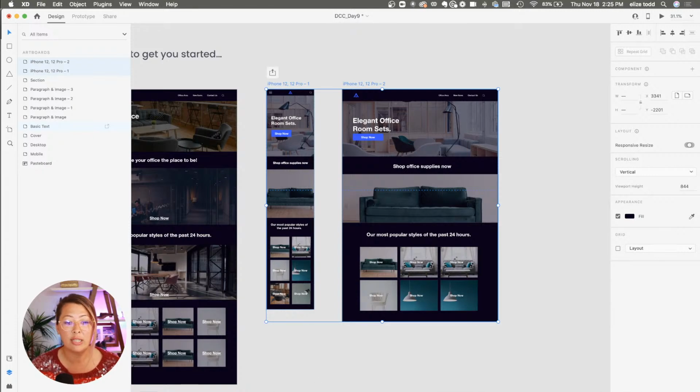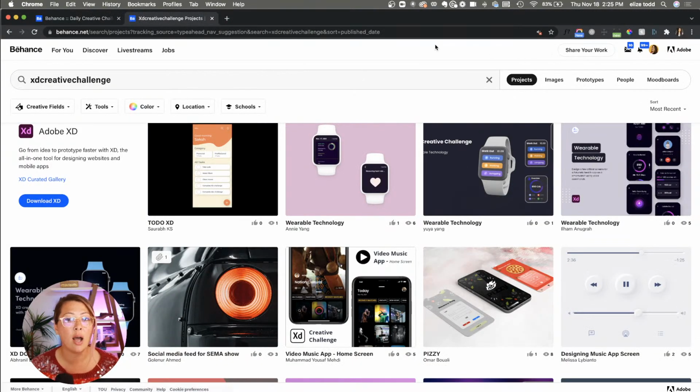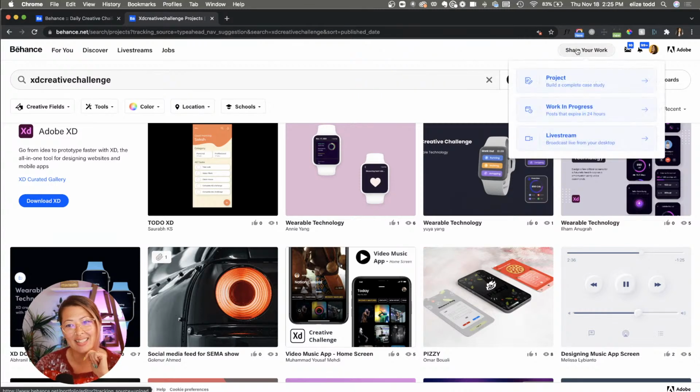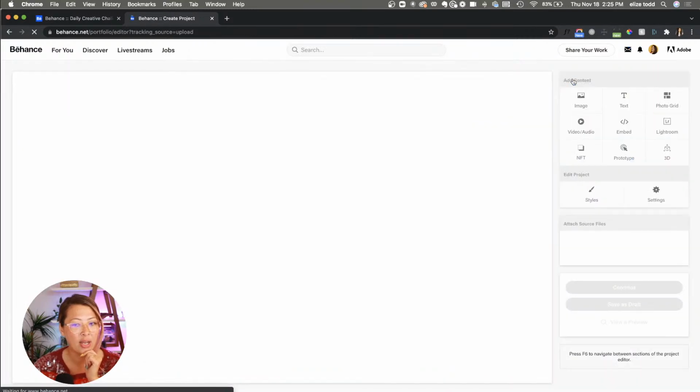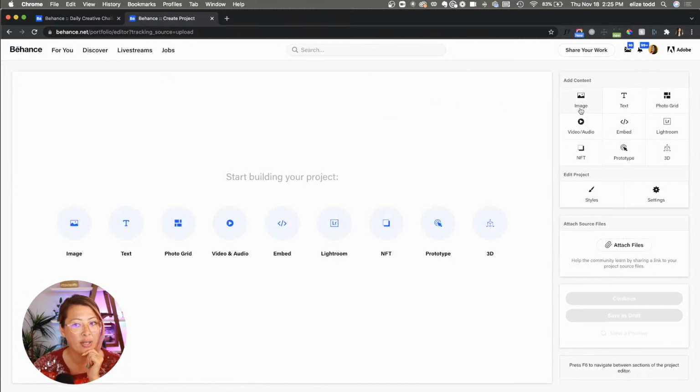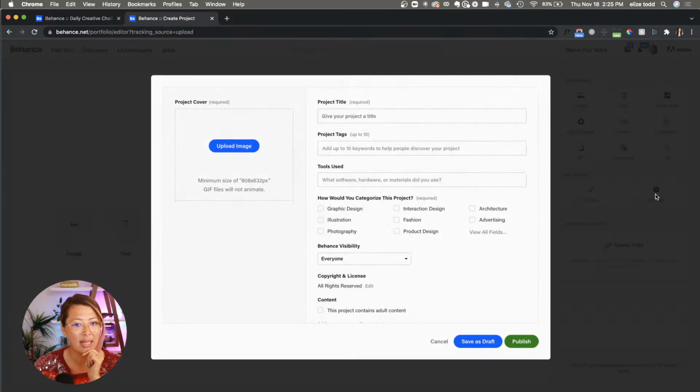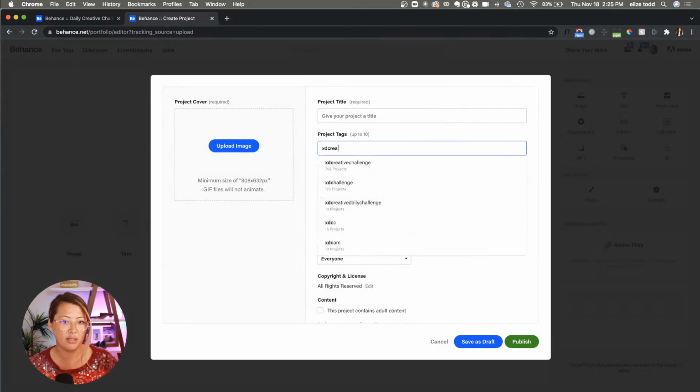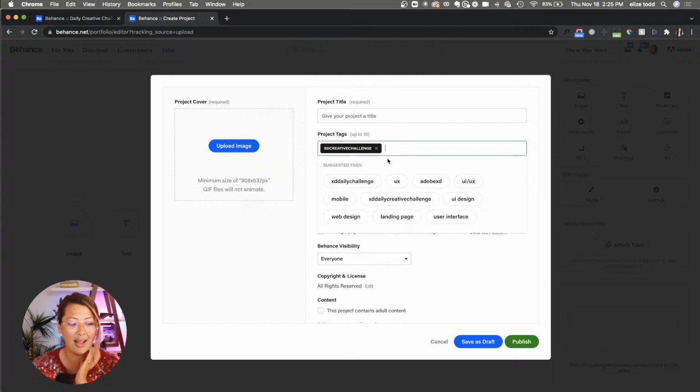You can upload those into Discord, as well as into Behance, so that we can all see your designs. Here on the upper right-hand side where Share Your Work is, you can select project. From there, you can upload your images. And you can go into settings and then put XD Creative Challenge as the tag so that we can find it.